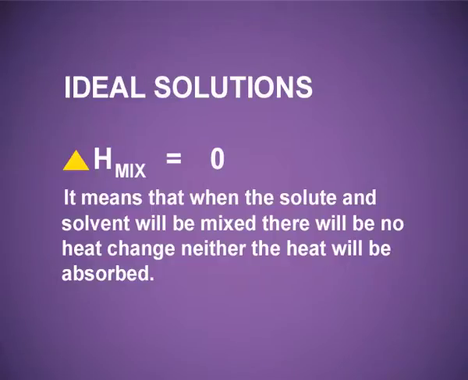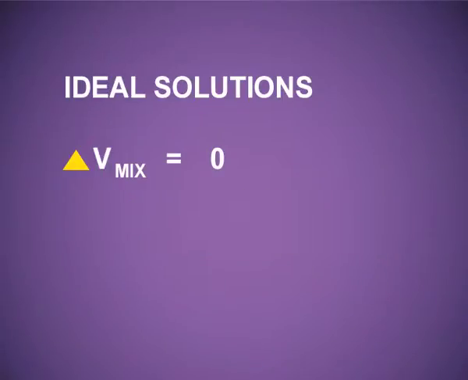It means that when the solute and solvent are mixed, there will be no heat change. Neither will heat be absorbed nor will heat be evolved. The third point for ideal solutions is that delta V mixing will also be equal to 0. That means there will be no change in volume. Neither will it expand nor will it compress.